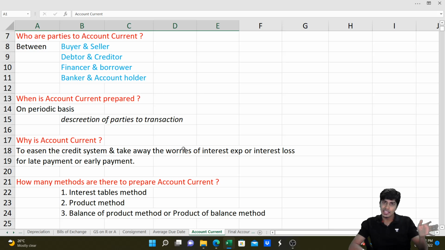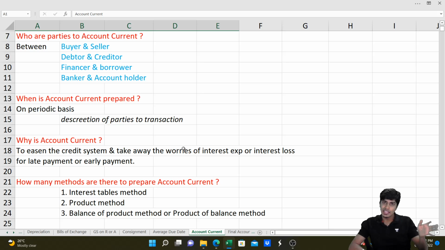Sir, why two ways? Interest should be computed only from date of sale to date of settlement. No, that will become tricky, difficult. So what I do is, from the date of sale till the end of the year, I'll go on computing interest, treating the sales made as loan. From the date of payment that you make to me till the end of the period, you also compute interest. Assume that I make the sale to you today, and you make the payment also to me today. I will compute interest for 30 days, and you will also compute interest for 30 days. 30 days interest receivable, 30 days interest payable, it will become 0.